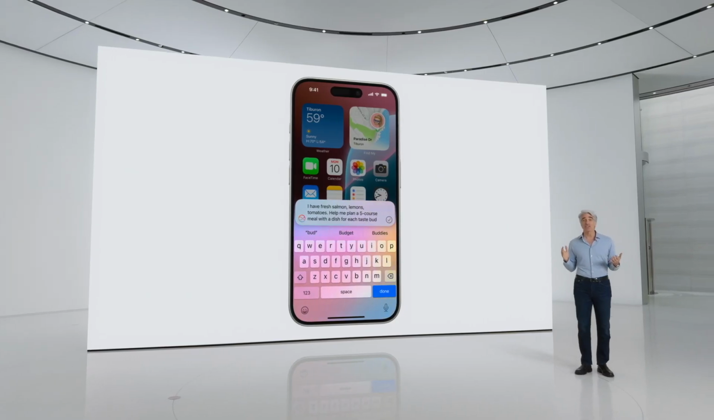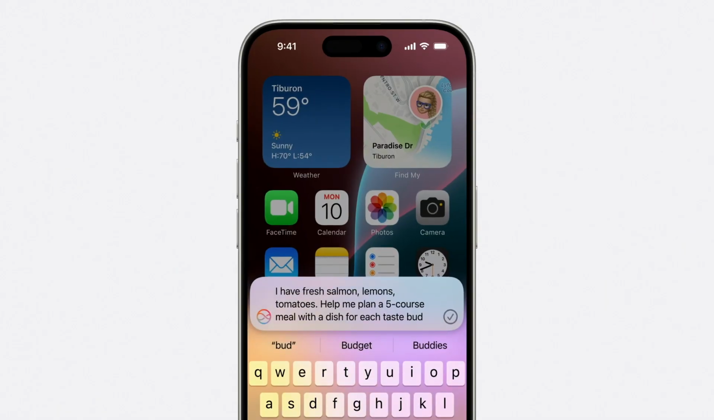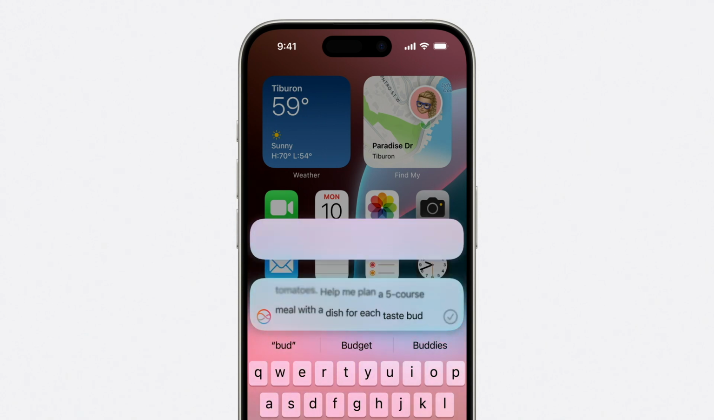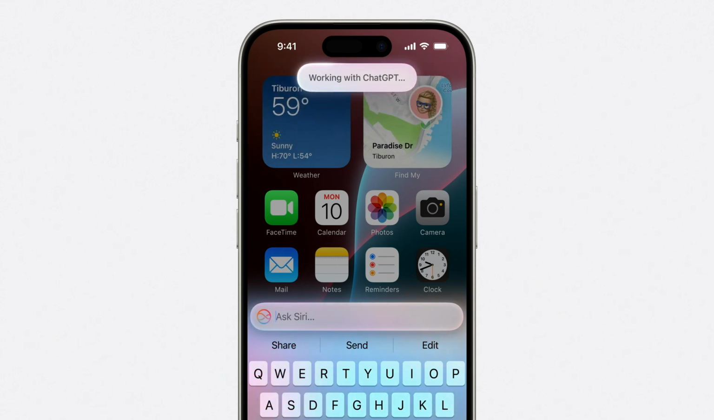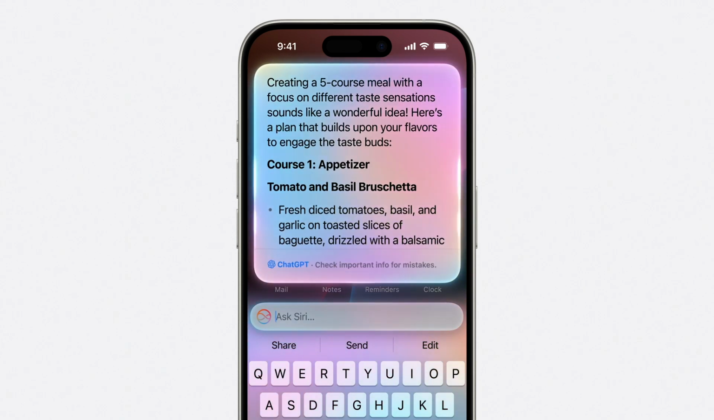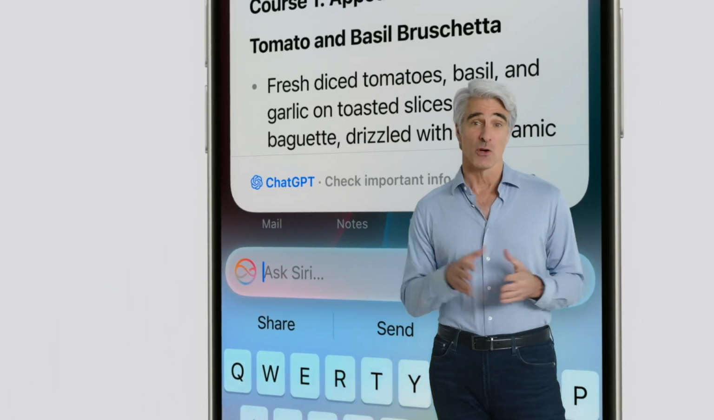So Siri can tap into ChatGPT's expertise when it might be helpful for you. For example, if you need menu ideas for an elaborate meal to make for friends using some freshly caught fish and ingredients from your garden, you can just ask Siri. Siri determines that ChatGPT might have good ideas for this, asks your permission to share your question, and presents the answer directly. You can also include photos with your questions.